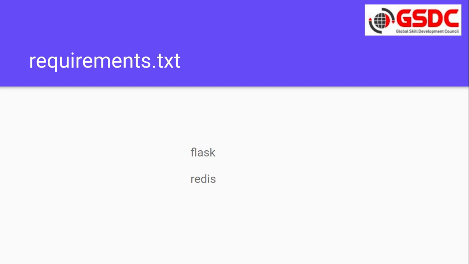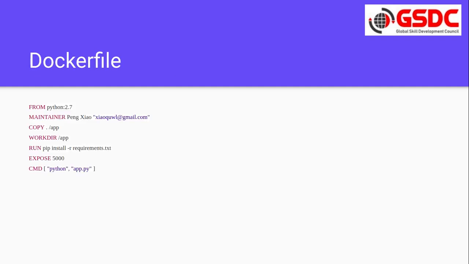To start this, I need the Flask module and the Redis module to be installed before starting the container. We can give that in the requirements.txt. Now this is my Dockerfile, which we discussed earlier. We use the FROM instruction, that means an image called Python with the 2.7 tag.